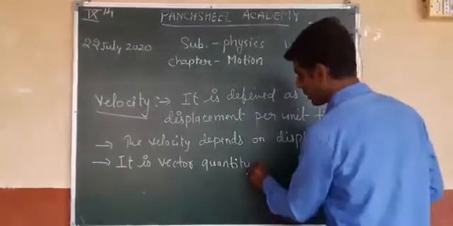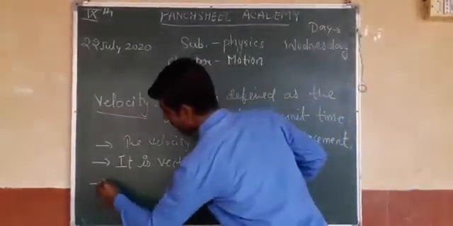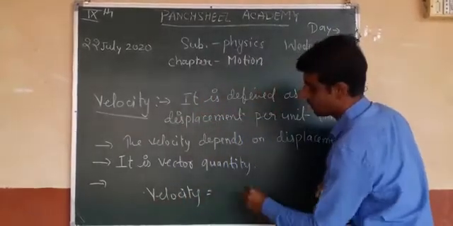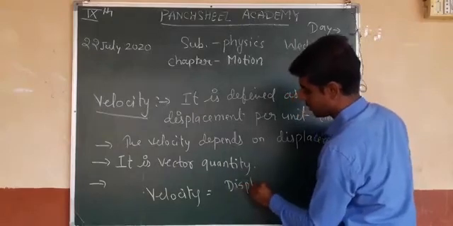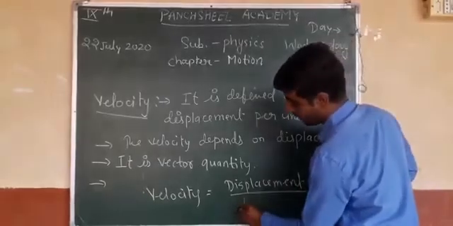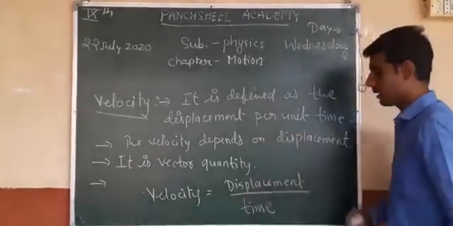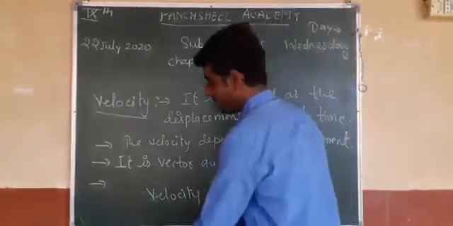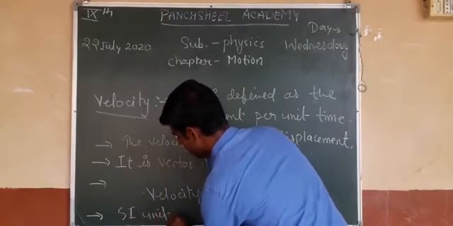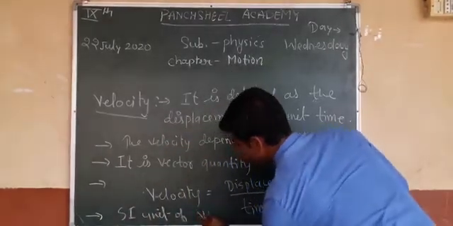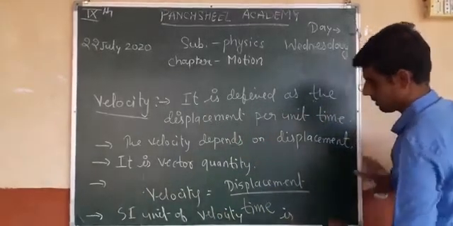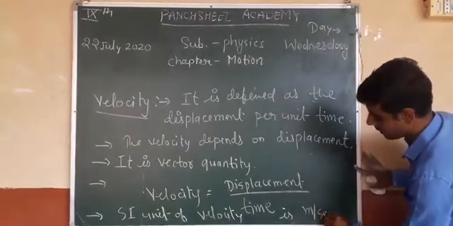Okay, vector quantity. The formula of velocity is what? Velocity equals displacement upon time. And what is the SI unit of velocity? The SI unit of velocity is meter per second.